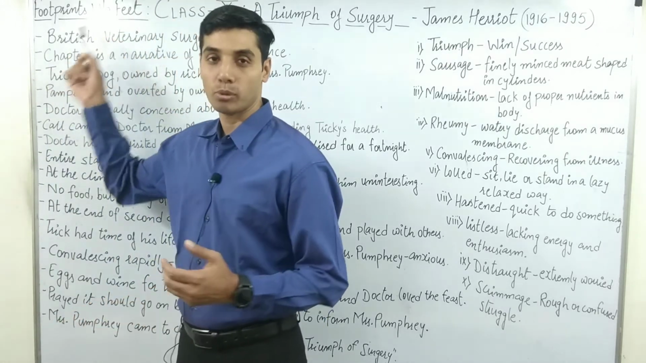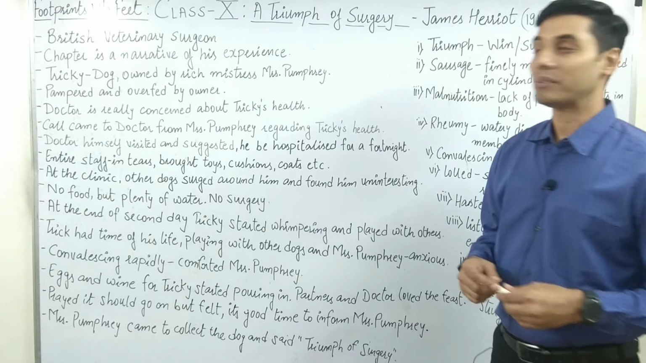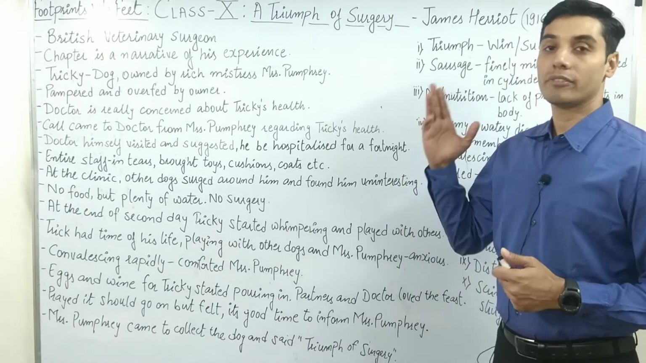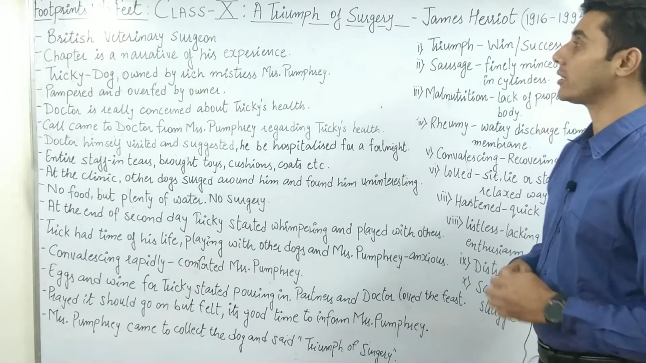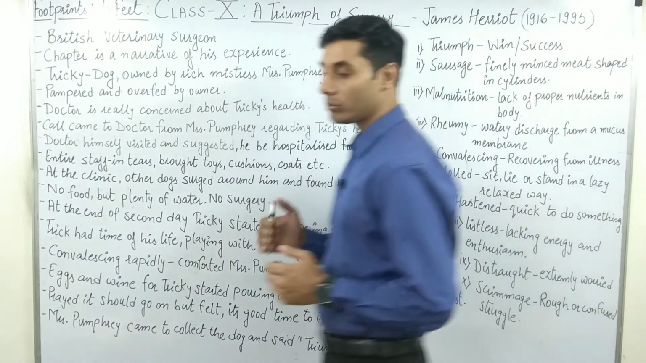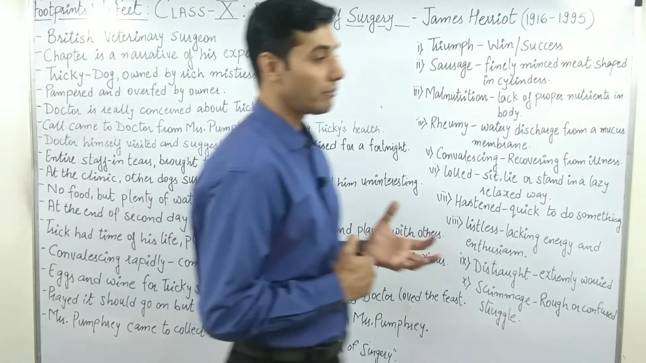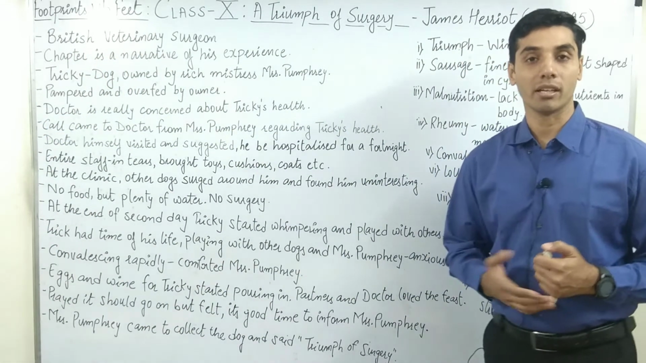Don't go with this WO, that means in shortcut without O, or in simple word it's without. So we are taking now the lesson that is A Triumph of Surgery. What do you mean by the word triumph? Triumph means win or success.